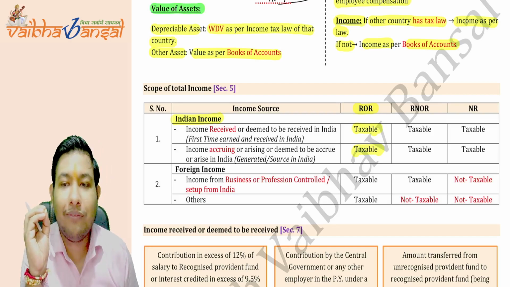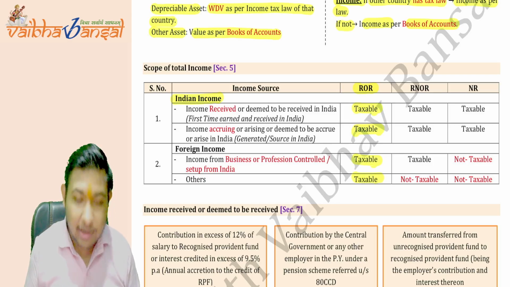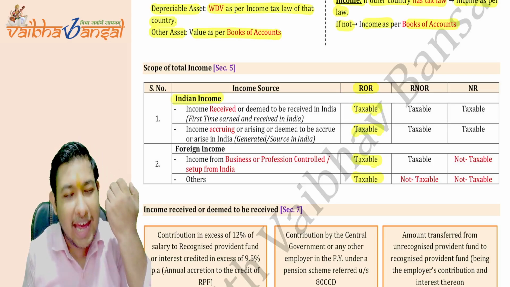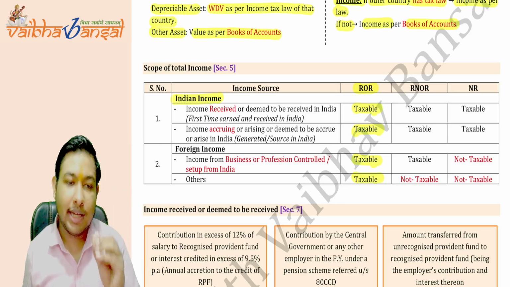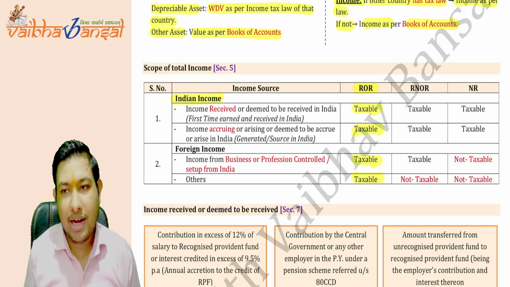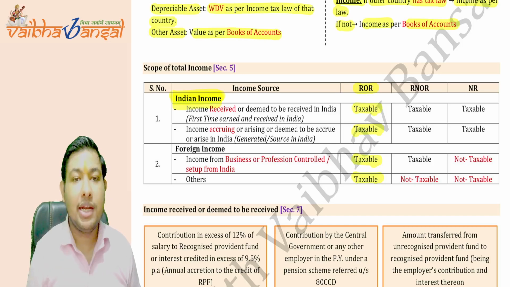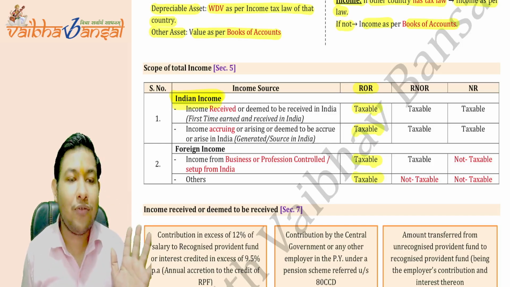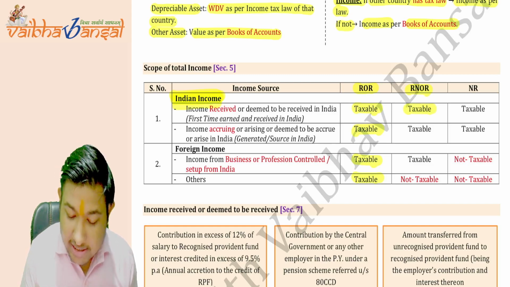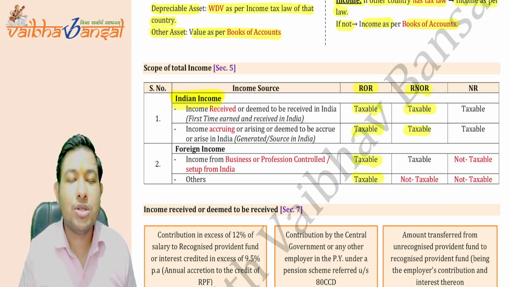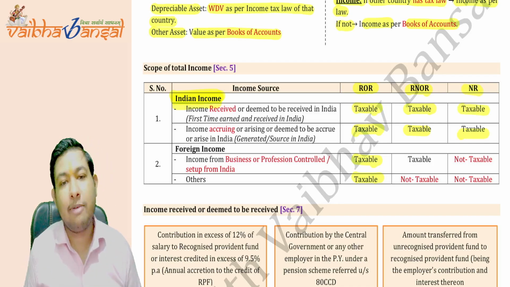The global income of the ROR is going to be taxable. Okay, so the ROR is going to be taxable at every point of time. But there are certain conditions for the RNOR and NR. But if there is an Indian income, then there is no exception for RNOR and NR as well. Both are taxable. For RNOR also Indian income is taxable, and for the NR also Indian income is taxable.